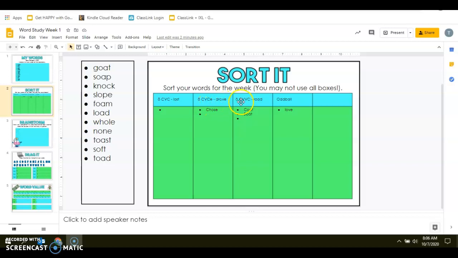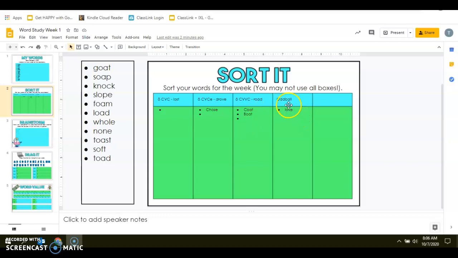Also, we may have long O words in which instead of having a silent E, we have a vowel pair where the vowels are beside each other. So they will follow a C, V, V, C pattern, or consonant, vowel, vowel, consonant pattern. Words like this look like and sound like road, where it is R-O-A-D, with the consonants being the R and the D at the end, and the vowels are the O-A pair in the middle.